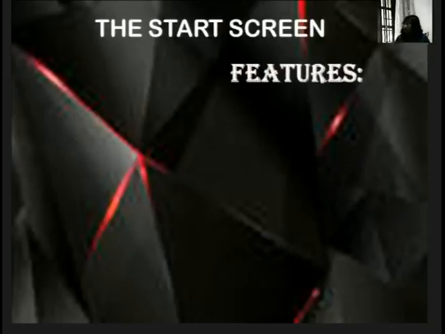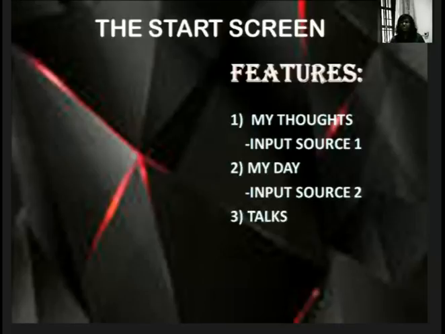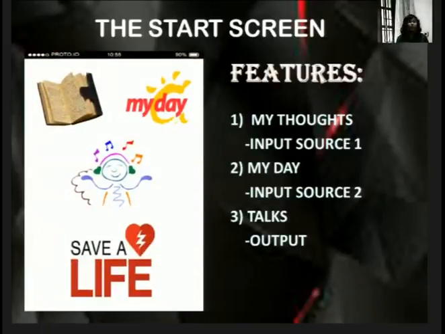I'll just quickly go through the start screen. The main features here are, first, my thoughts. It will be the input source 1. And the second is my day. It will be the input source 2. And third is talks. This is where we'll basically get the output. I'll just tell about what these are, but for now let's see the interface of it. It will be something like this. I guess it's pretty clear.